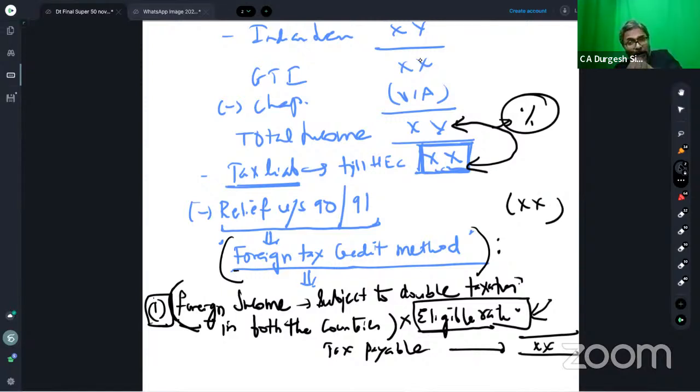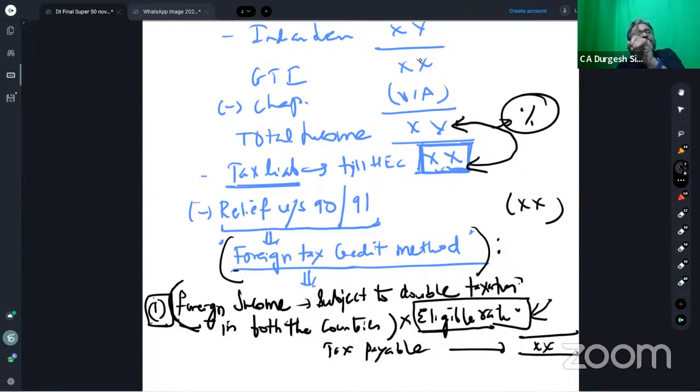Whereas in our case, the rent will form part of my total income, but only the NAV forms a part of my total income, and the NAV is after the deduction of municipal tax. There is a standard deduction, and then there is a deduction towards the interest. So then the net portion of the annual value will form part of your total income, and on that a tax liability will be calculated.